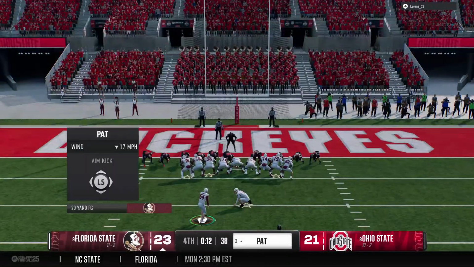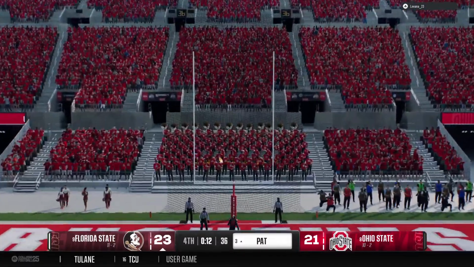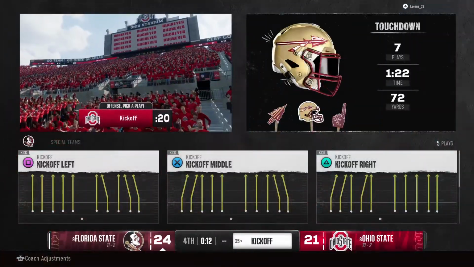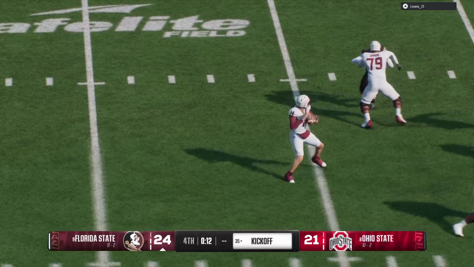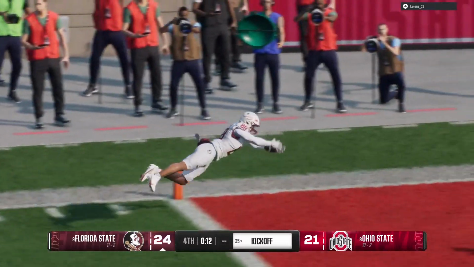An important PAT now to make this a three-point game. And the kick is good. A three-point game now in the fourth quarter. It's all up to the defense. That makes the score Florida State 24, Ohio State 21.